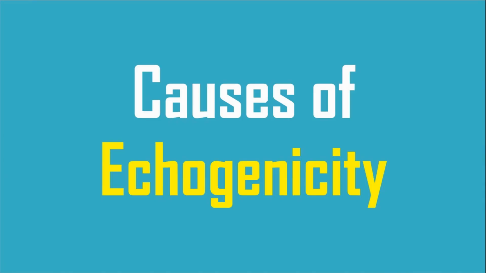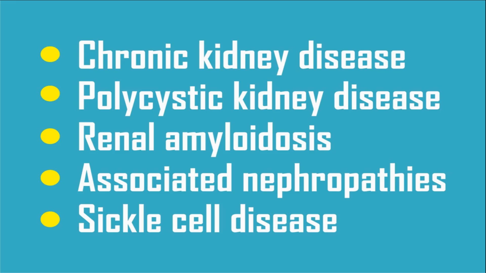So now let's discuss the underlying causes of echogenicity. The most common one is chronic kidney disease. There can be polycystic disease, chronic renal amyloidosis.